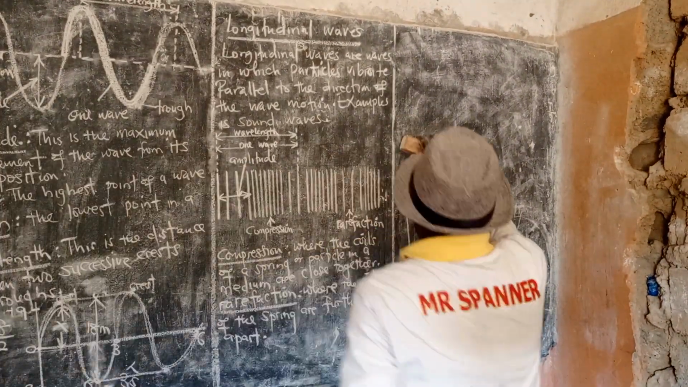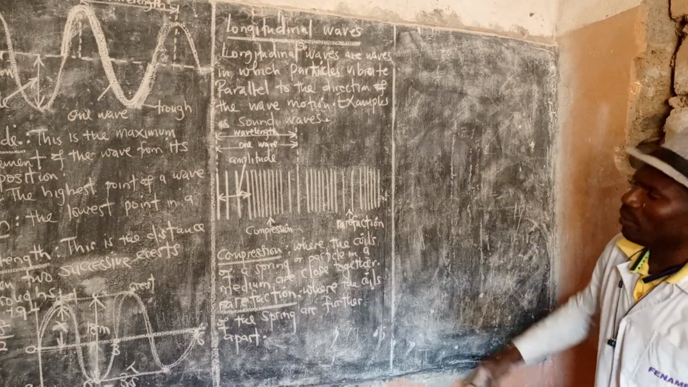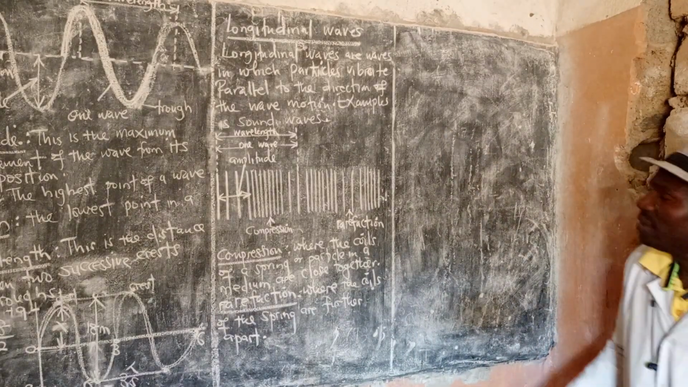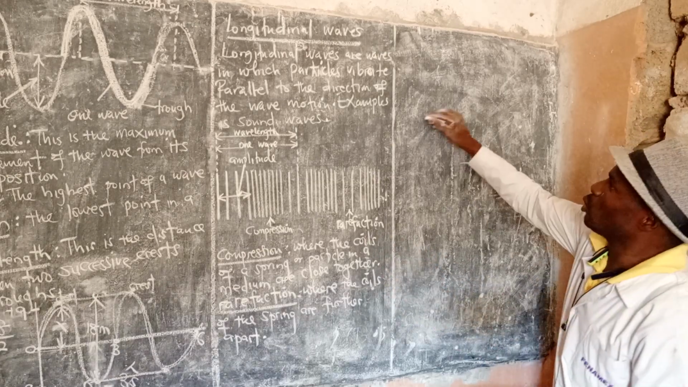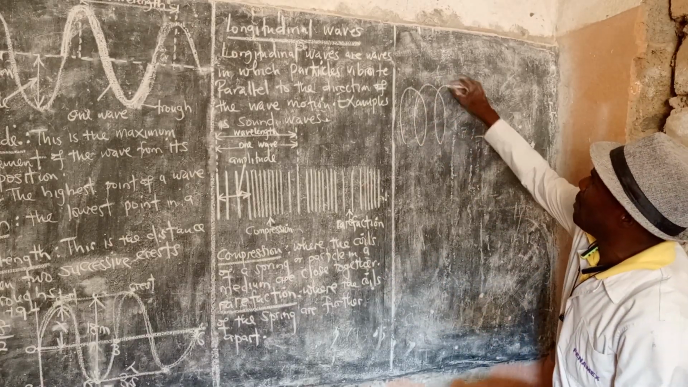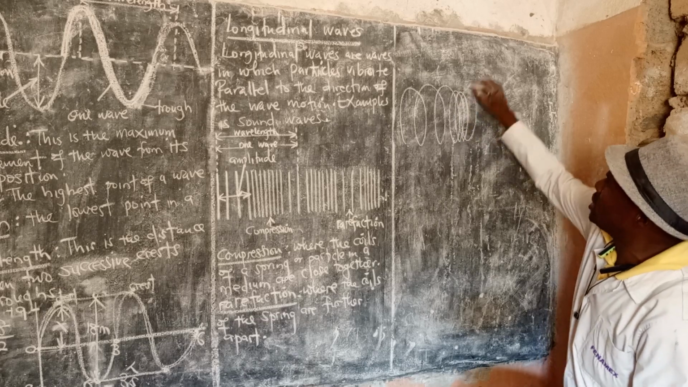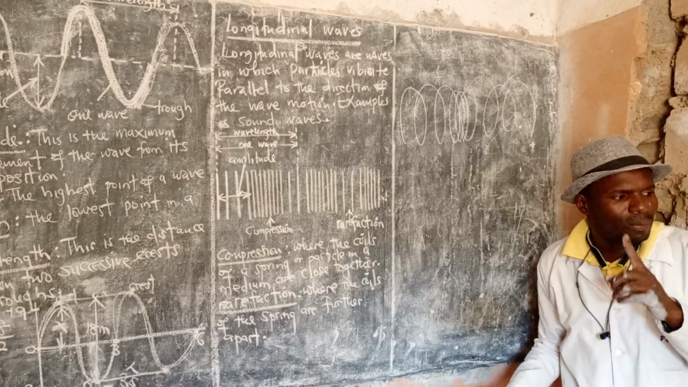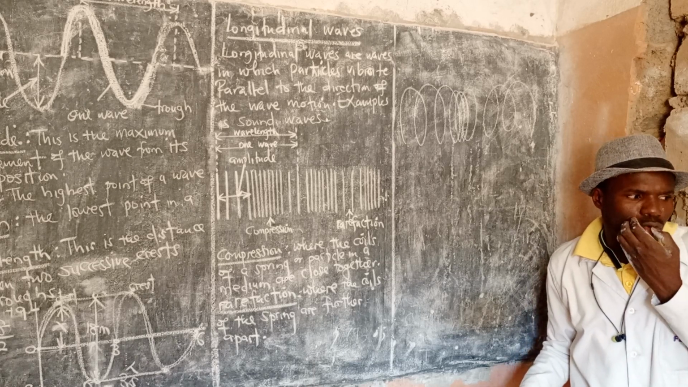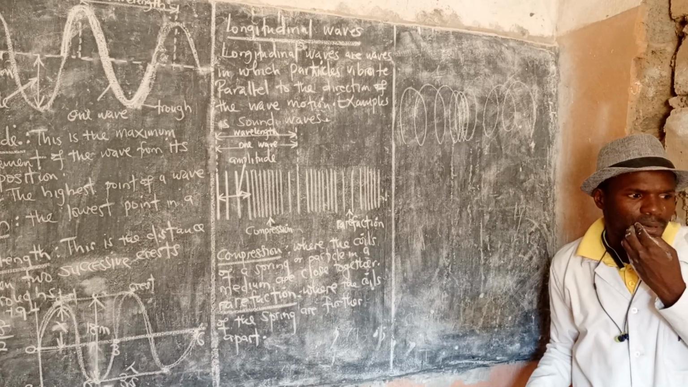Now, an example is the waves of a spring. Imagine a spring in mind: it is stretched, then squeezed, then stretched and squeezed again. You have seen a spring before, or I can show you the diagram of a spring on Google.